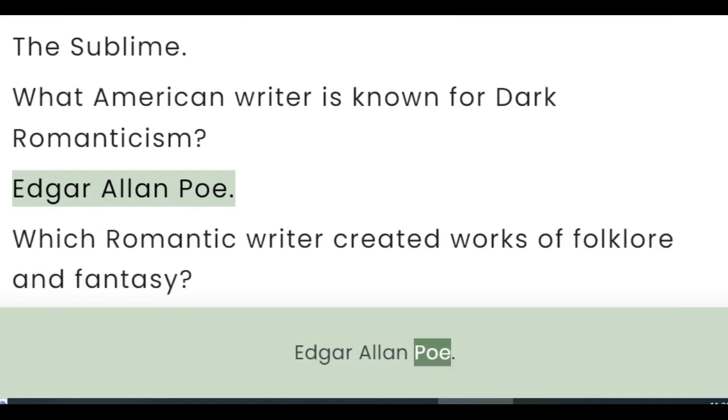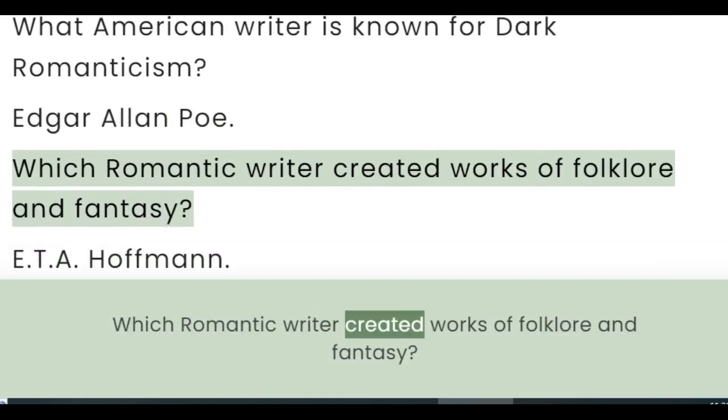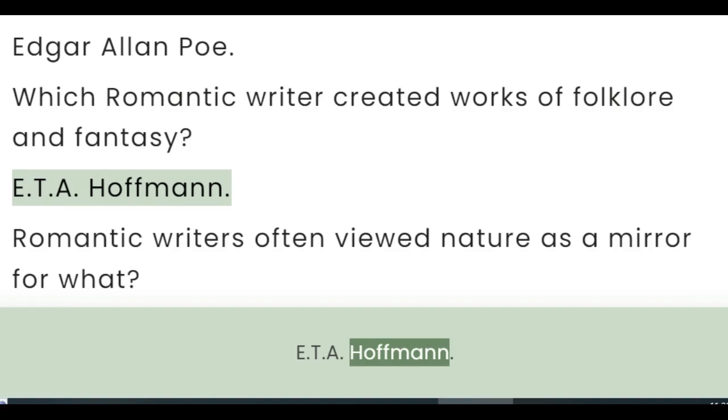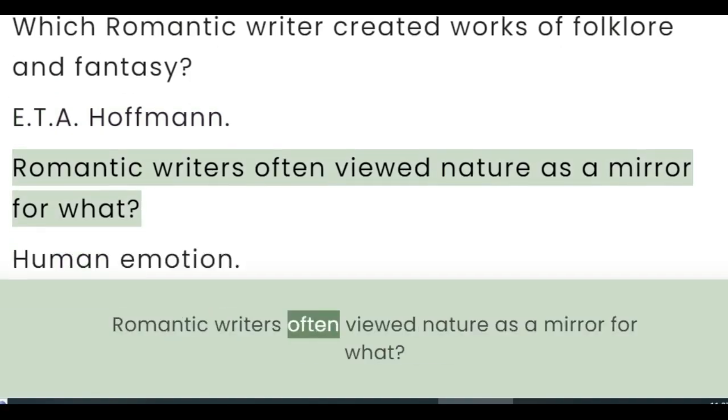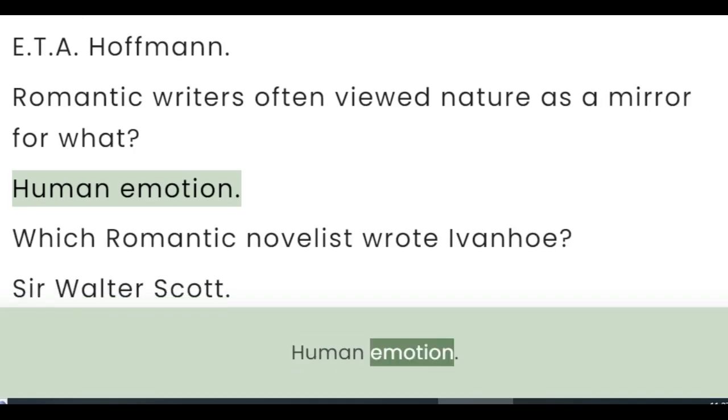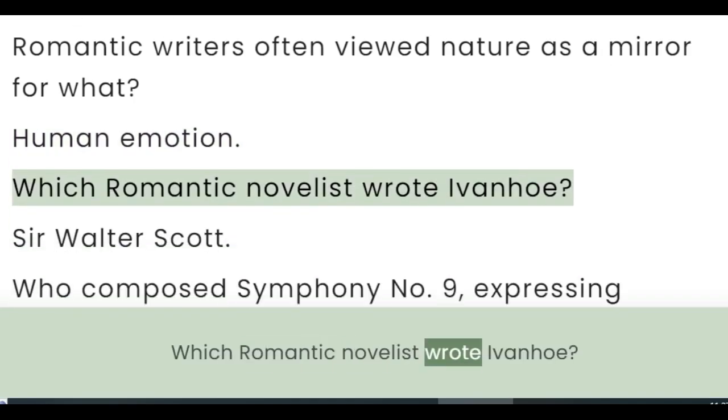Edgar Allan Poe. Which romantic writer created works of folklore and fantasy? E.T.A. Hoffmann. Romantic writers often viewed nature as a mirror for what? Human emotion. Which romantic novelist wrote Ivanhoe?